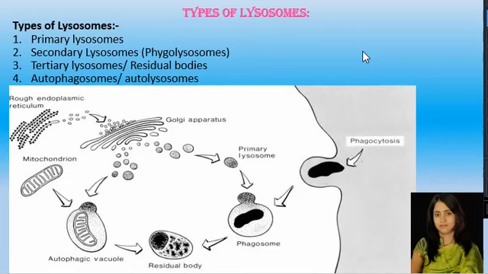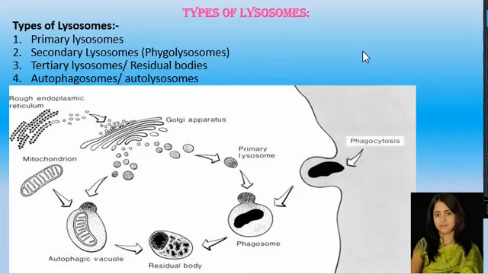Then lysosomes also engulf the carcinogens. What are carcinogens? The substances which cause cancer are known as carcinogens. For example, some viruses are known to cause cancer, hence they engulf such viruses or such carcinogens.